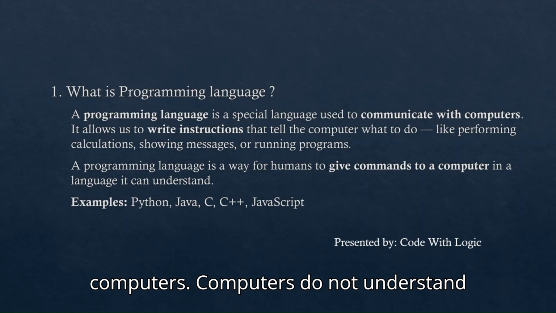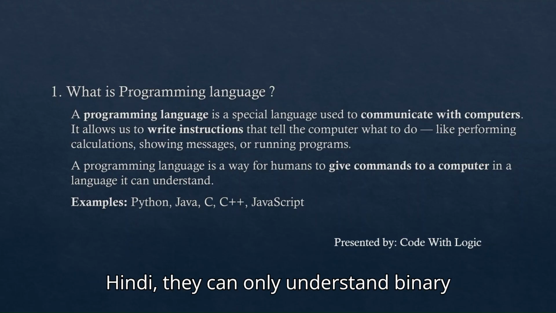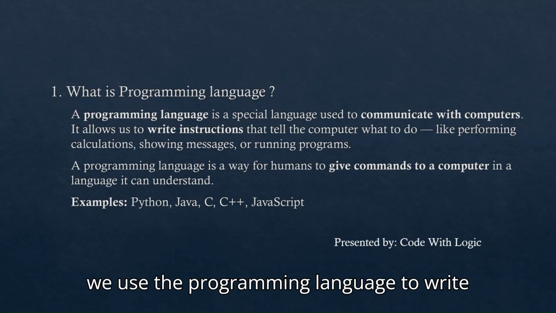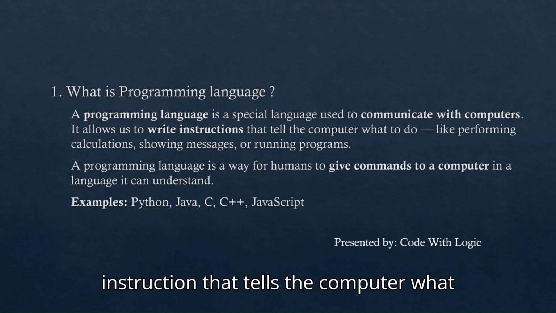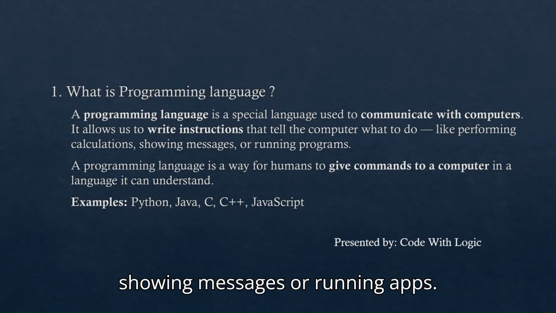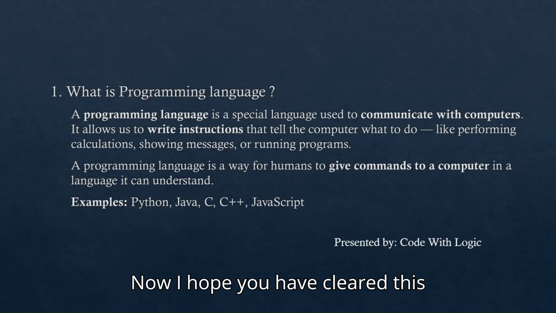Computers do not understand our normal language like English and Hindi. They can only understand binary, which is 0 and 1. So we use a programming language to write instructions that tell a computer what to do, like performing calculations, showing messages, or running apps. Now, I hope you have cleared this concept.